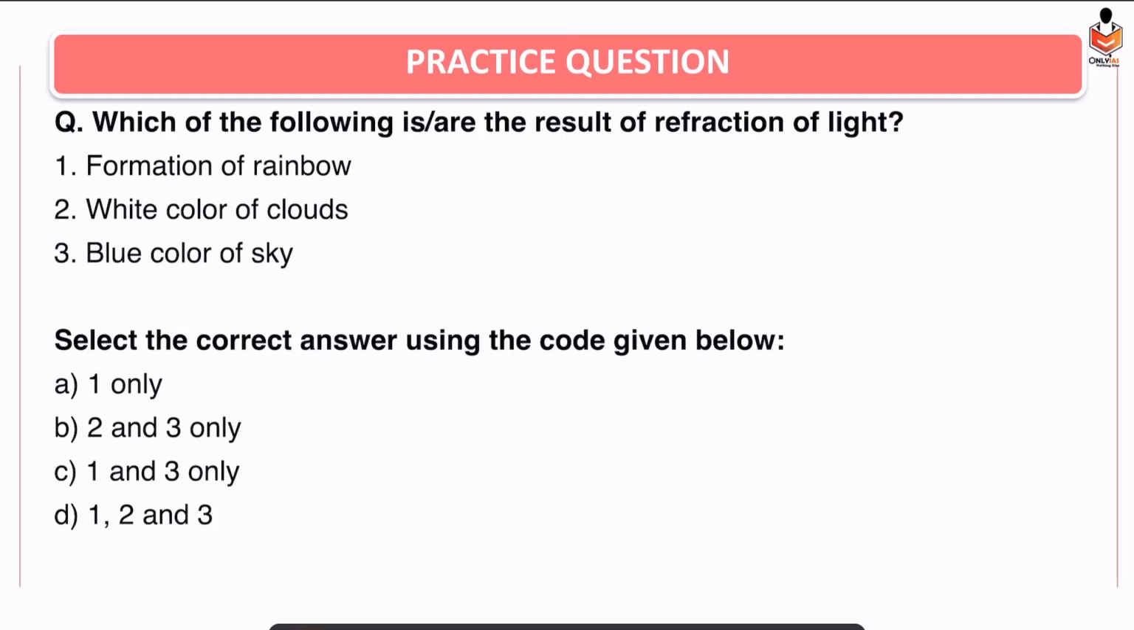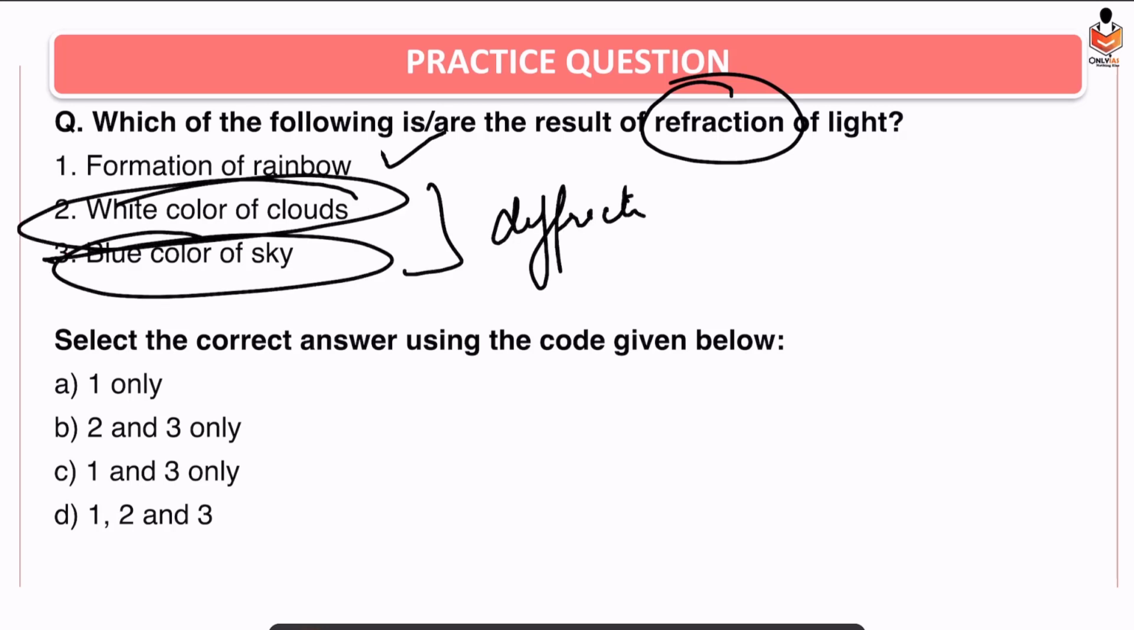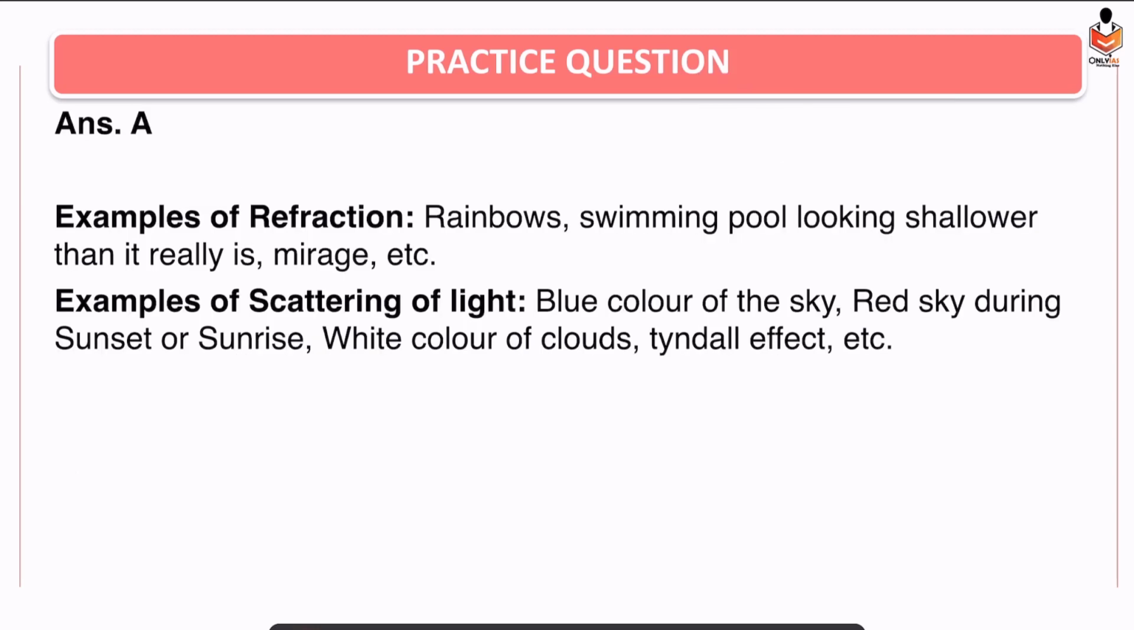Alright, so let's have a look at the question. Refraction of light is simply bending of light when light enters into another density medium. Simple definition. So because of this, what all phenomena are occurring? Formation of rainbow, yes. White color of clouds, blue color of sky, no. They occur due to, sorry, not diffraction, scattering of light. Right? So the answer is just one. A is correct. A is the answer.